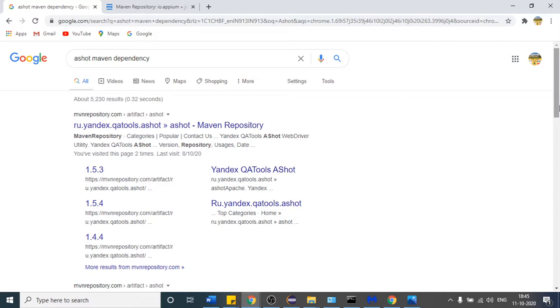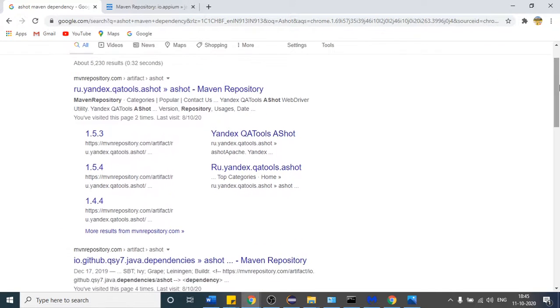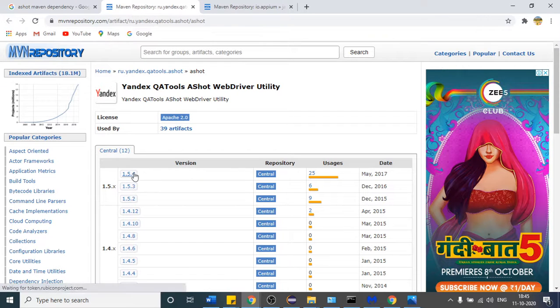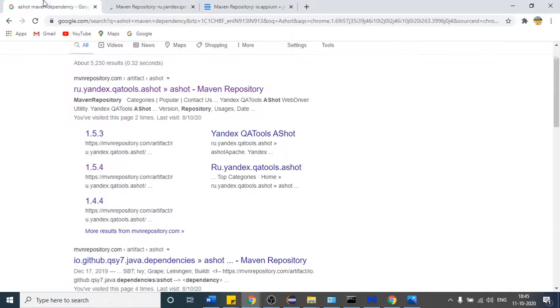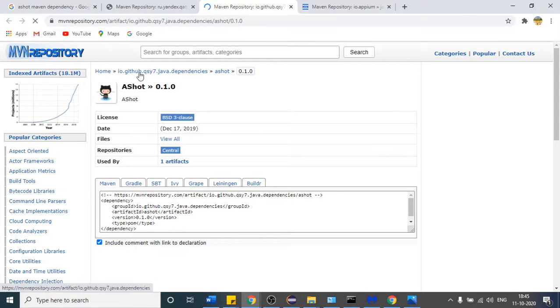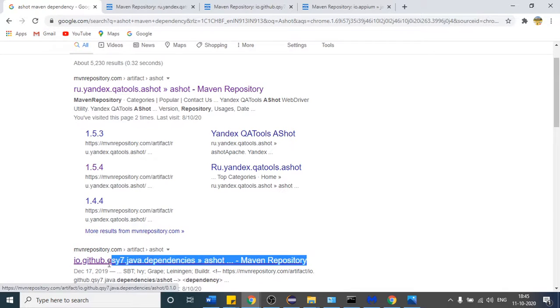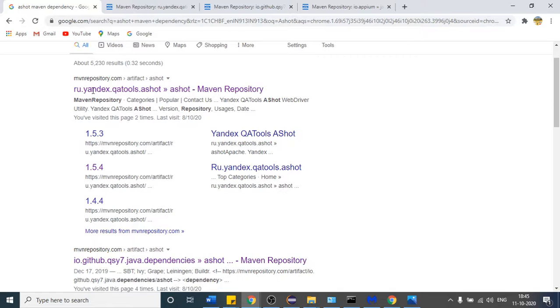And you can see here, you will see this link and this link, right? So if I open this, then you will see that this is the dependency, okay? And if you open the second link as well, this is our second link, okay? This is also one. So I will suggest you to go with this second one, okay? Because I was getting some kind of issue when I was dealing with the first one, right?